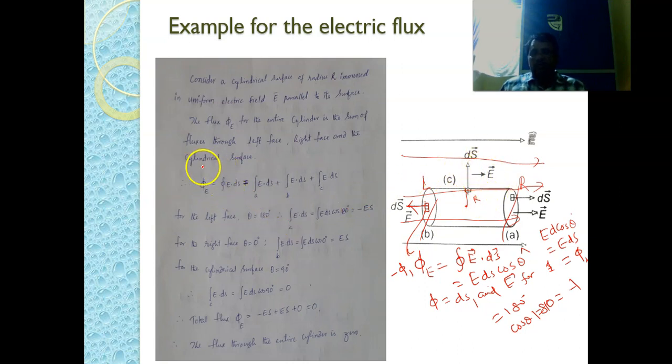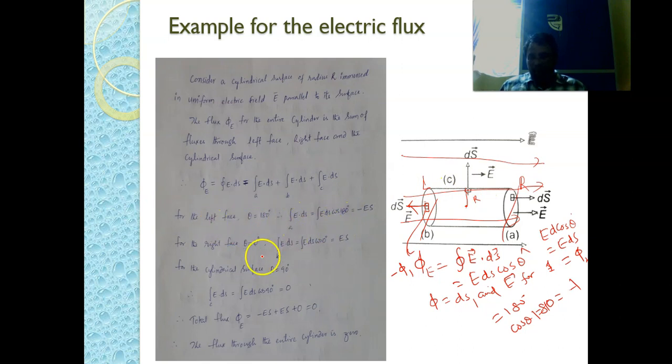So the net flux through this cylindrical surface is phi equal to the surface integral over a closed path of E bar dot ds bar. For this one, this is A, this is B surface. For A surface E bar dot ds bar, plus for the B surface E bar dot ds bar, plus for this curved path, that is the cylindrical path.